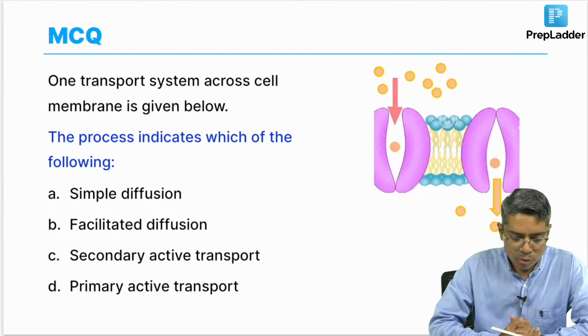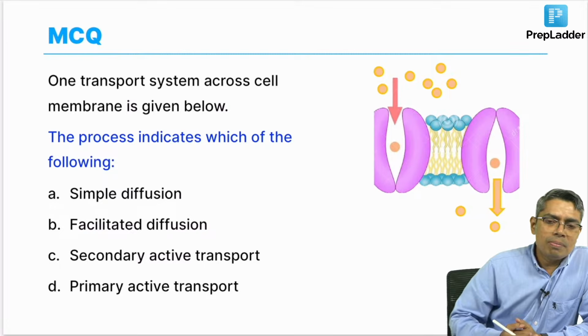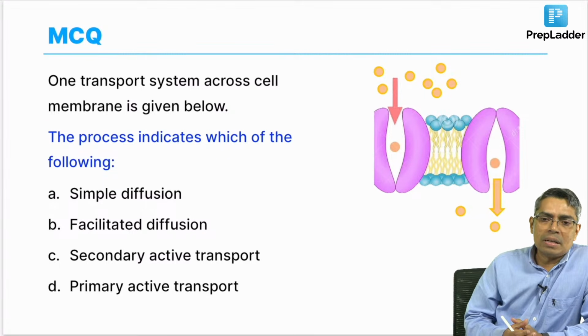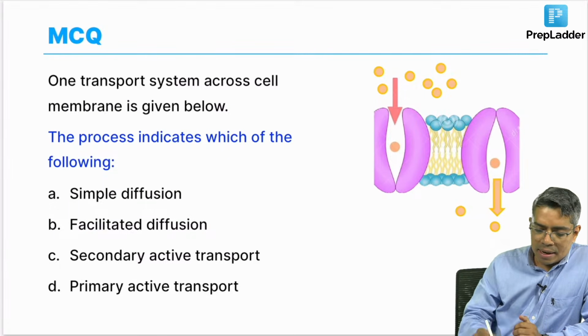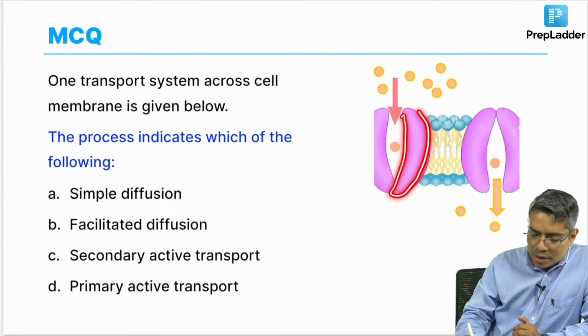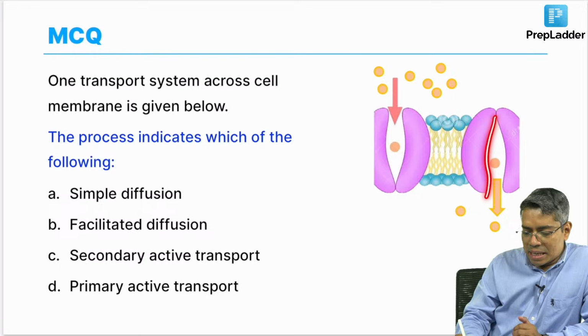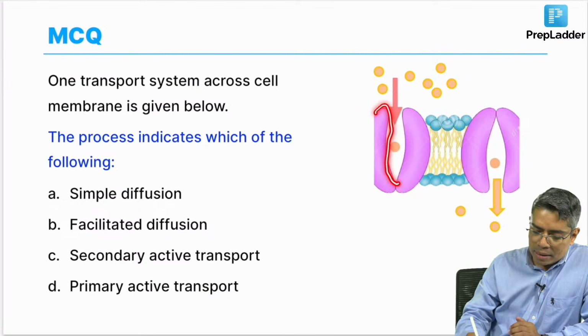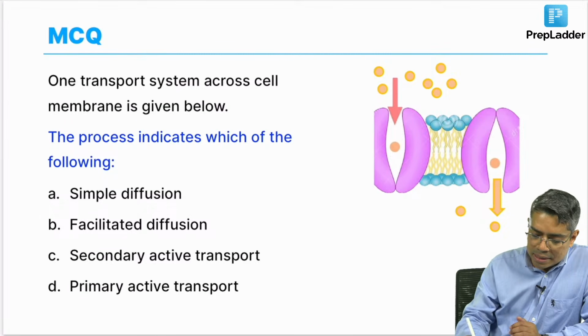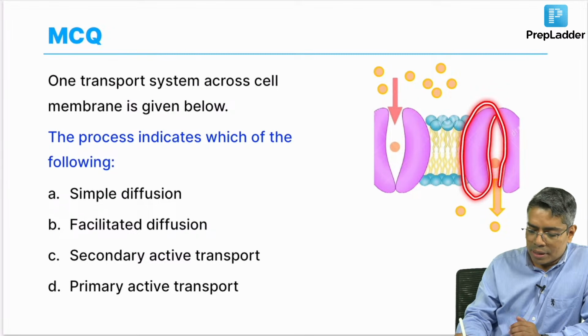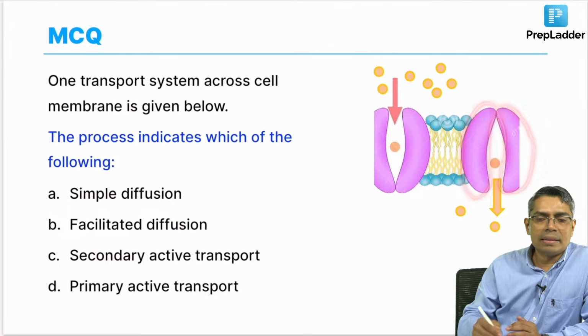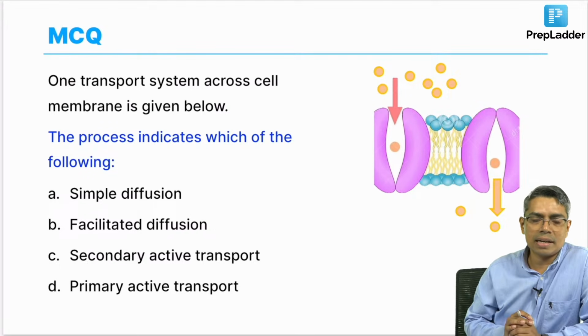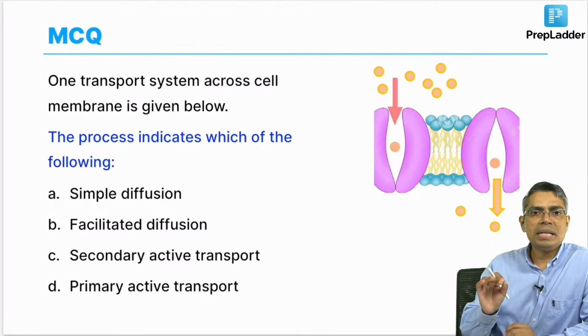One transport system across the cell membrane is given below. Very easy question, a repeat question from NEET. Here I can see that this is the transporter protein which is changing its shape. First it was open on the outer surface, then it is attached with the substances, then after attachment the carrier protein changes its shape and releases the substances on the other side. So, this is carrier mediated transport.